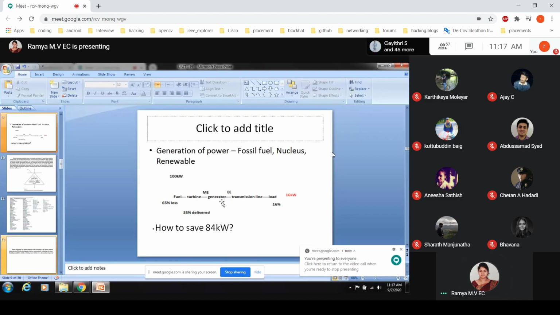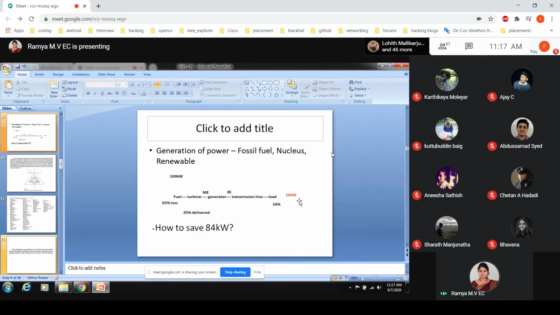Then even from the generator, which will give electrical energy, then transmission, then it comes to the load, the delivery will be of only 16%. Hope you can understand.